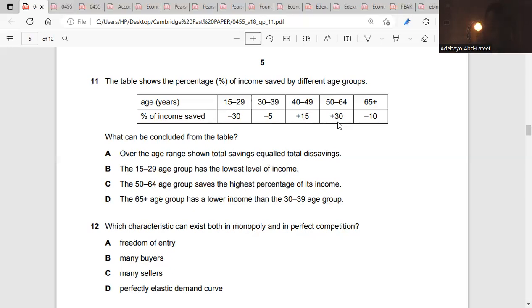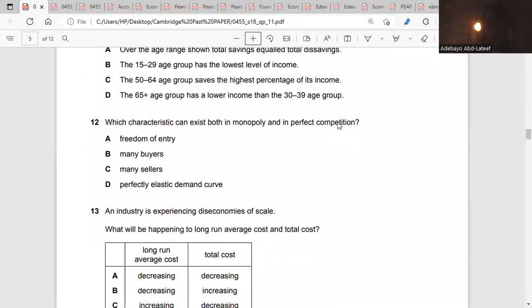Which characteristics can exist both in monopoly and in perfect competition? A monopoly is a market structure with one producer of a good in that industry. A perfect competition is a market structure where we have multiple producers of homogeneous products. But what do they have in common? That is the question. Many buyers. Both monopoly and perfect competition have many buyers. Yeah. So the answer is B.